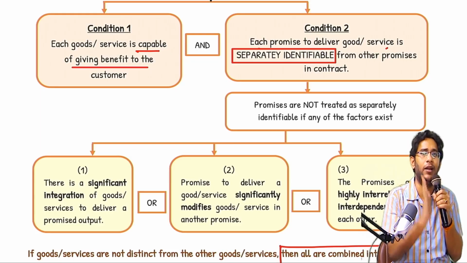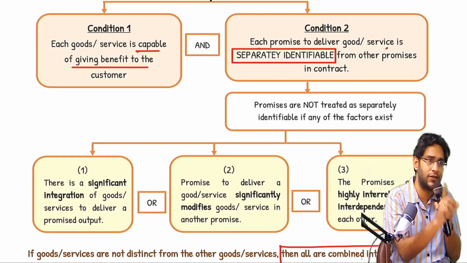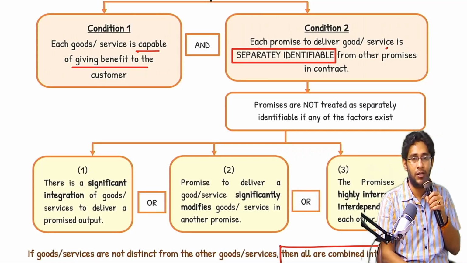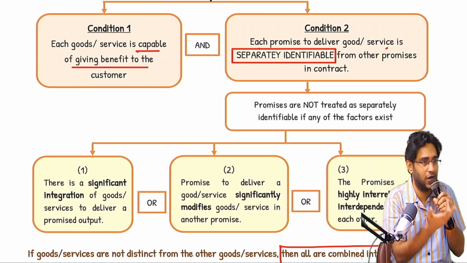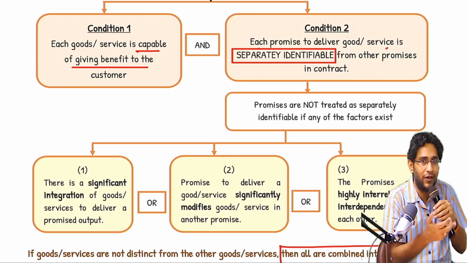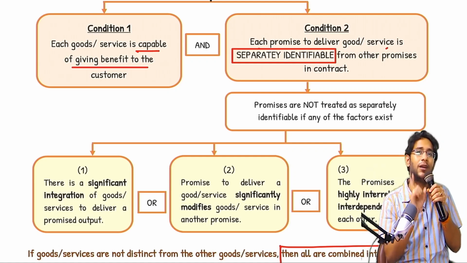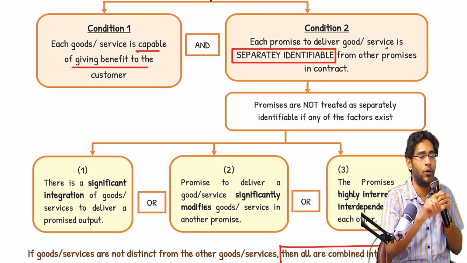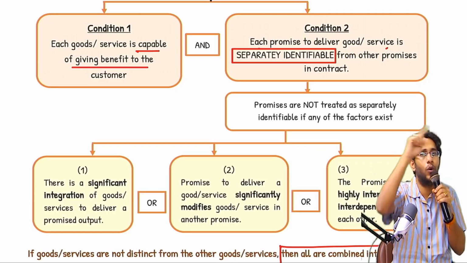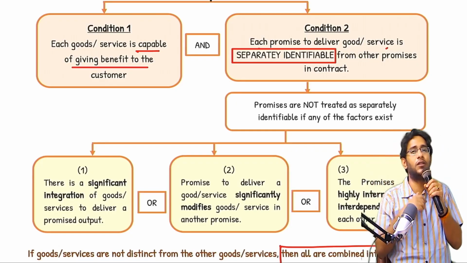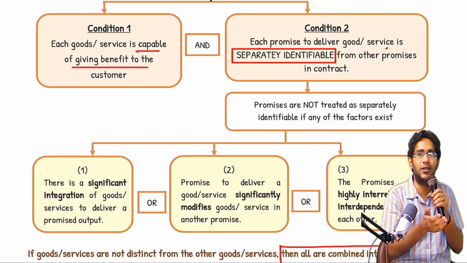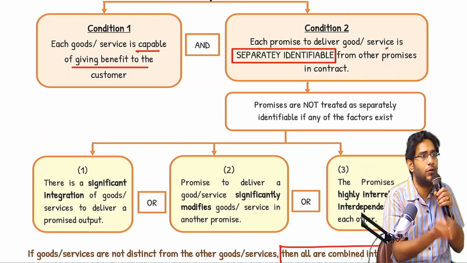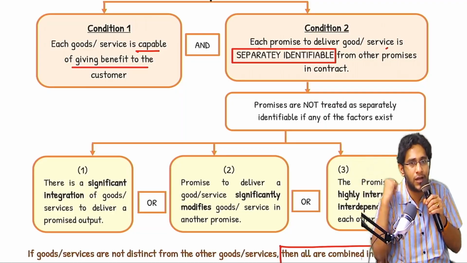Each promise is separately identifiable: 365 promises, 365 POs are there. But the goods or services in each promise are substantially the same, and the mode of delivery is the same. The standard says treat them as a single PO which is getting satisfied over a period of time. So instead of recognizing revenue daily, you recognize it directly on the balance sheet date. By the balance sheet date, if 6 months are over, half the revenue is recognized, and the remaining you will recognize next year, like that.